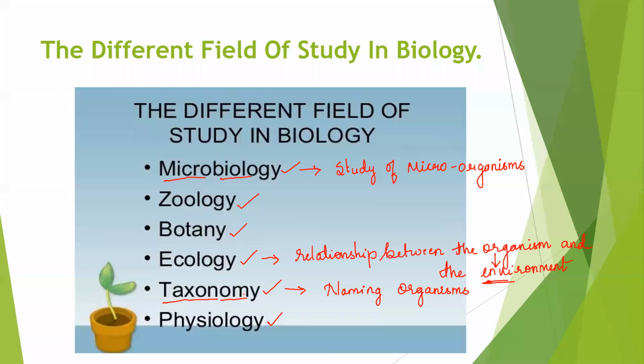The different fields of study in biology are microbiology, the study of microorganisms; zoology, the study of animals; botany, the study of plants; and ecology, the relationship between the organism and the environment. The organism is dependent on the environment for its survival and it is interrelated. Interrelated means the organism is dependent on the environment and the environment is related to the organism.